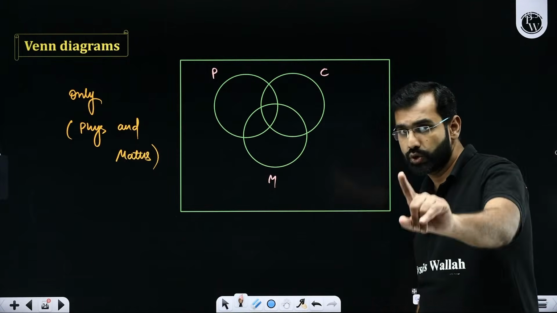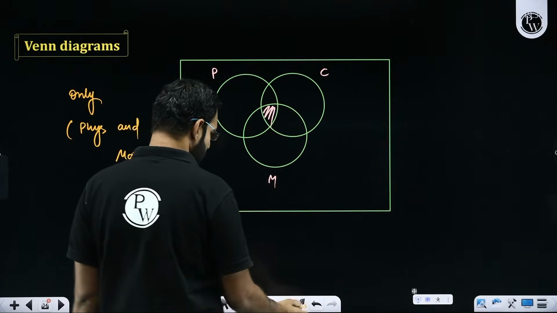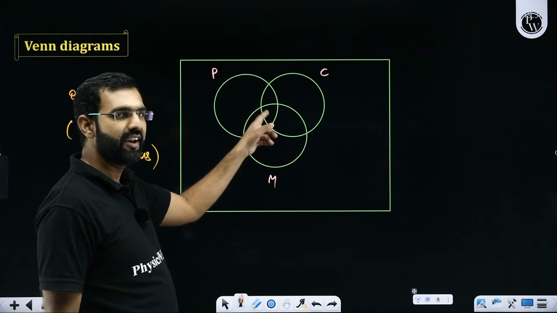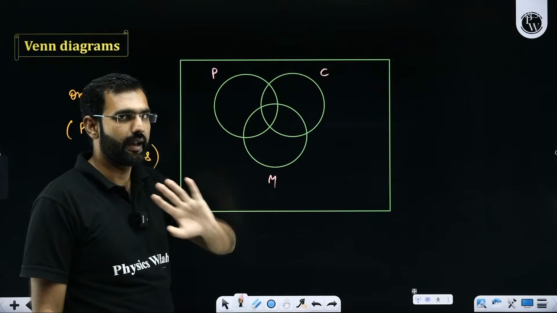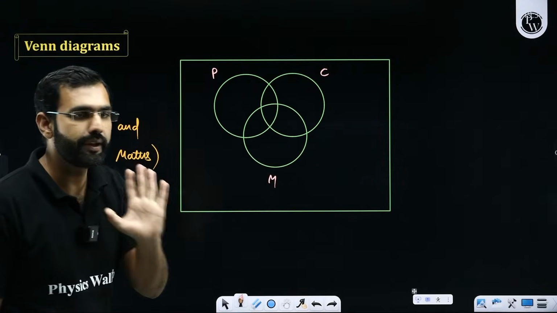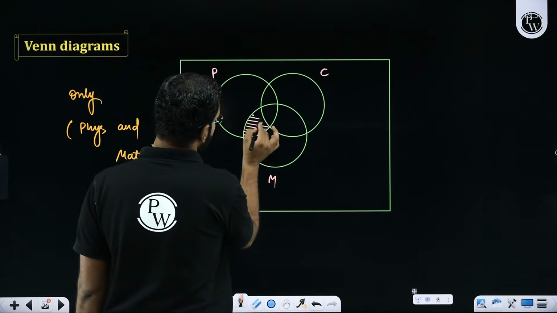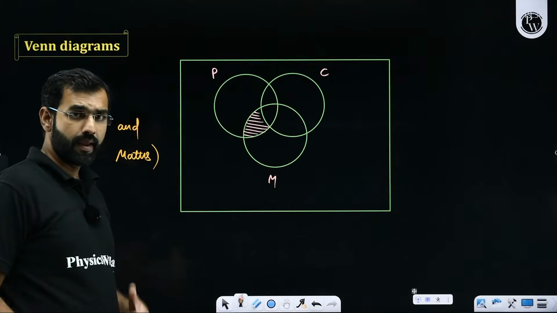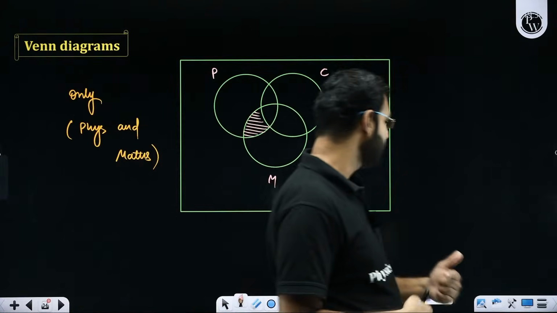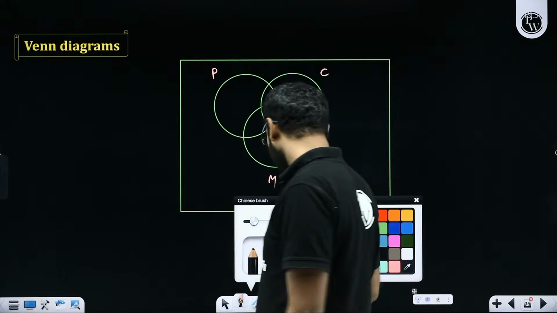Now, if you like chemistry, you should not stand. So in this case, will I shade out this region? No. These are the people who like physics and maths, but they like chemistry as well. I don't need them. I am looking for the people who like physics and maths only. So I'll be highlighting this region. Are you understanding the meanings of these words? How do we interpret them? Yes or no? Now my next question.